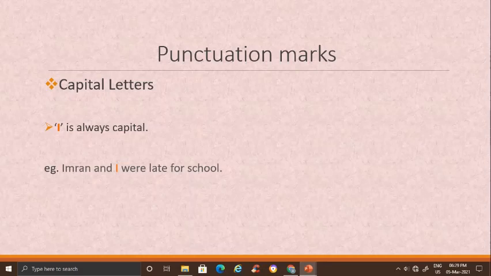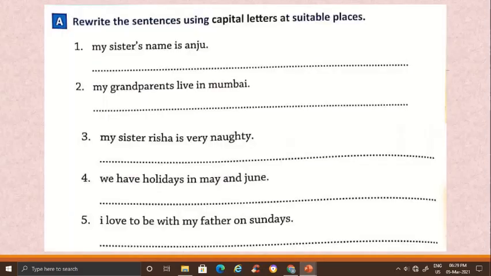Now after learning all these punctuation marks, let's go to exercise A. Rewrite the sentences using capital letters at suitable places. Let's again recollect. Where do we use capital letters? Every sentence begins with a capital letter. Names of people and places begin with a capital letter. Days of the week, months of the year, and names of languages begin with a capital letter. And I is always capital.